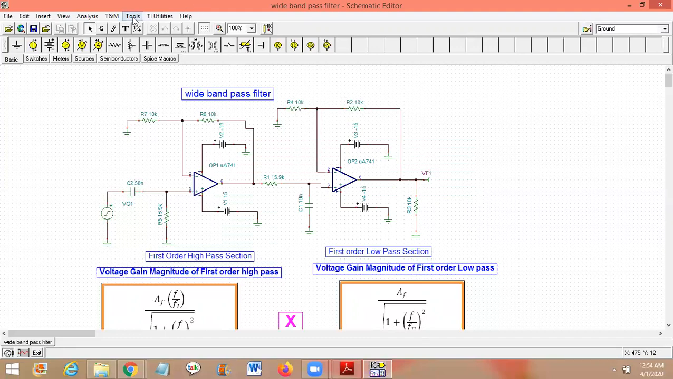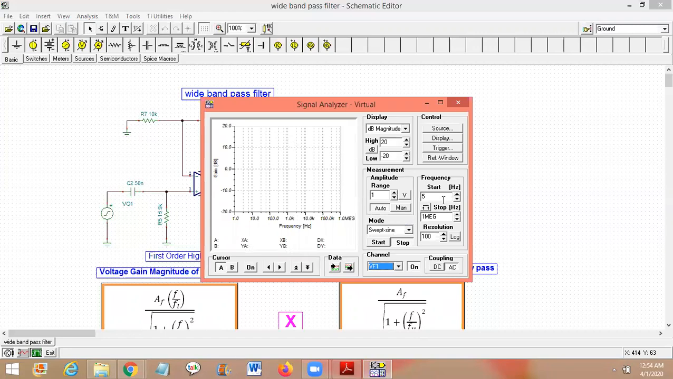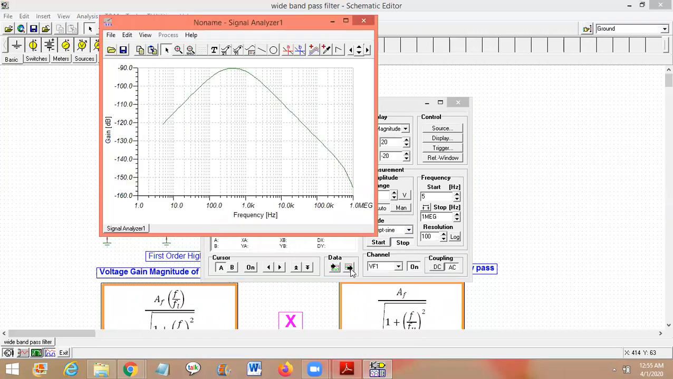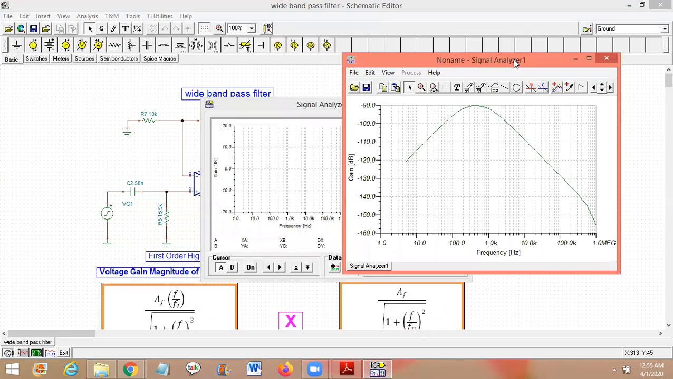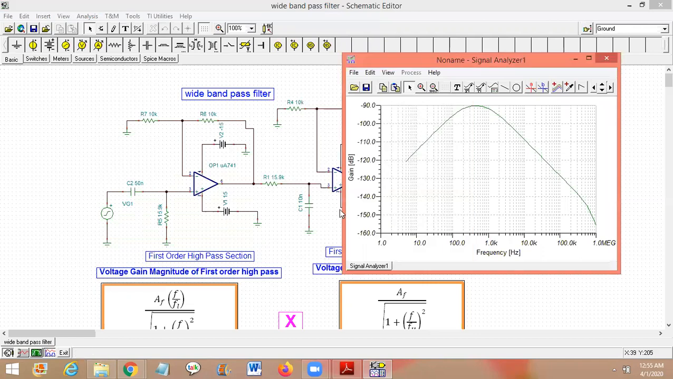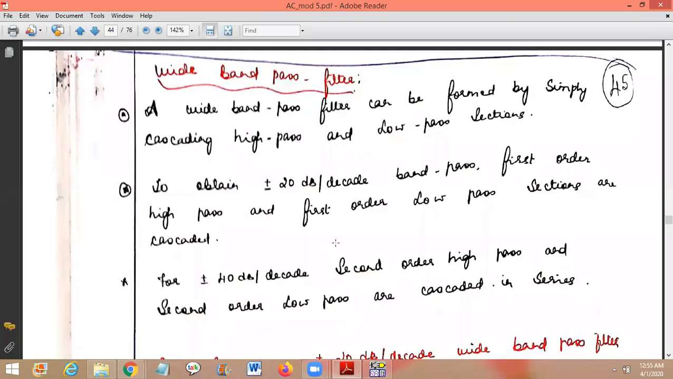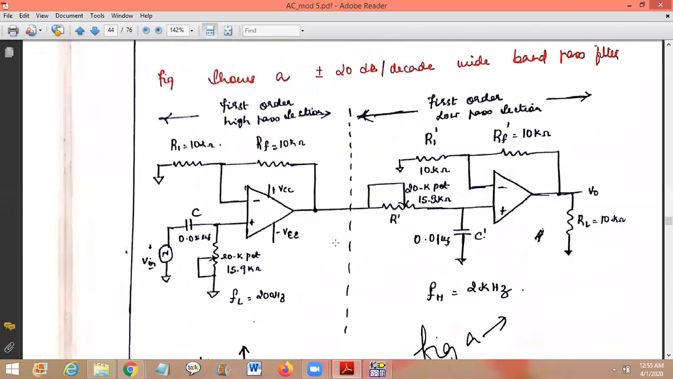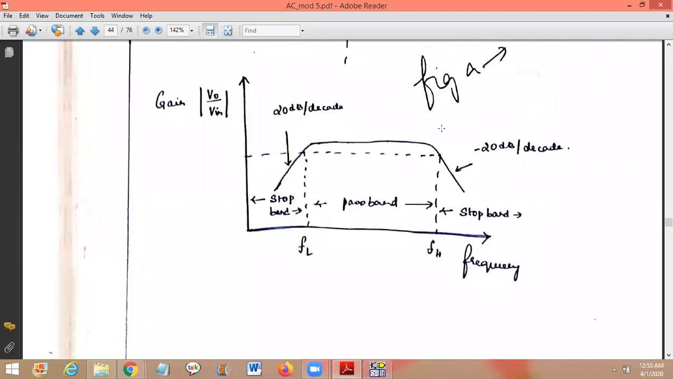If we simulate here, let me turn on, run, start. If we simulate, we can see the frequency response. This is the simulated frequency response curve. Before analyzing the simulated frequency response curve, let us go to the theoretical part and check. See here, this is the frequency response.